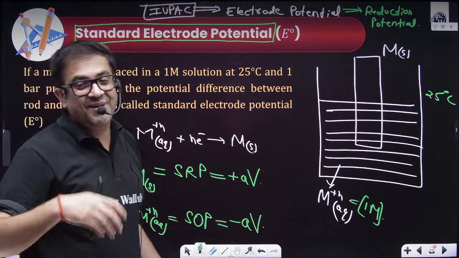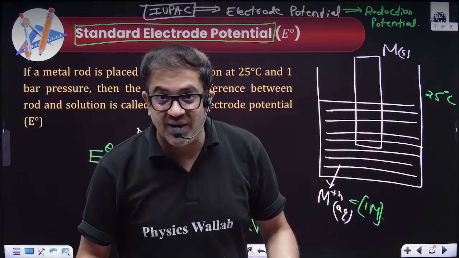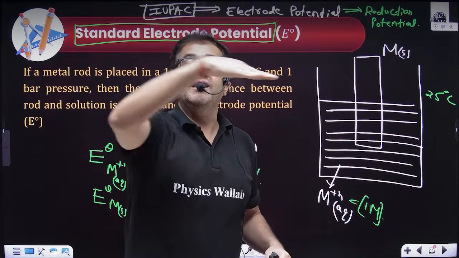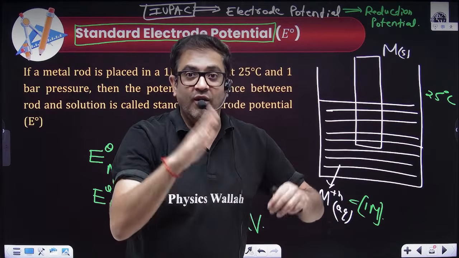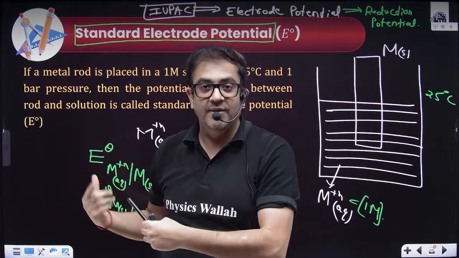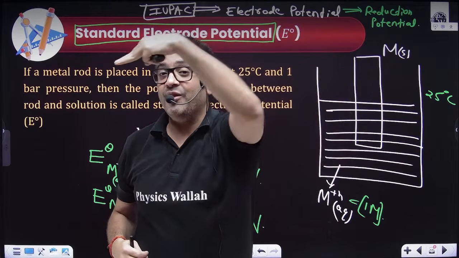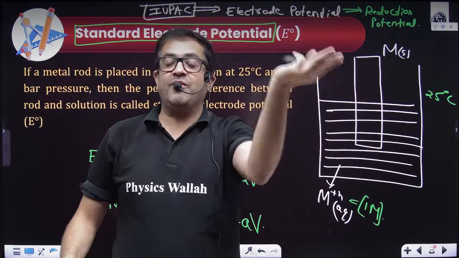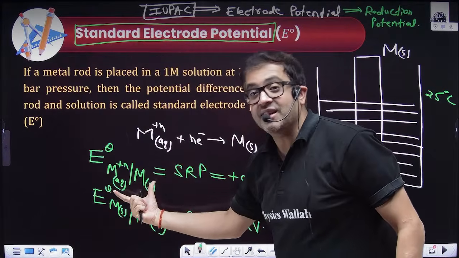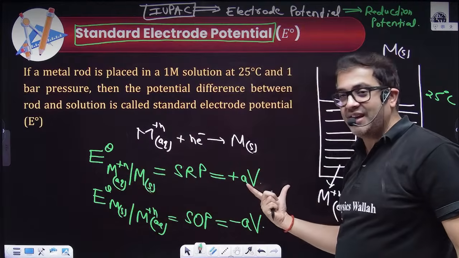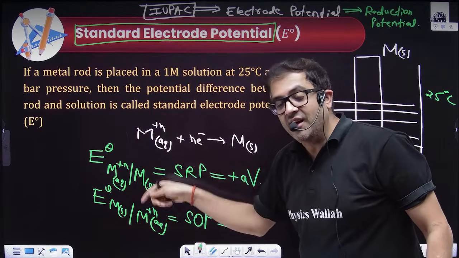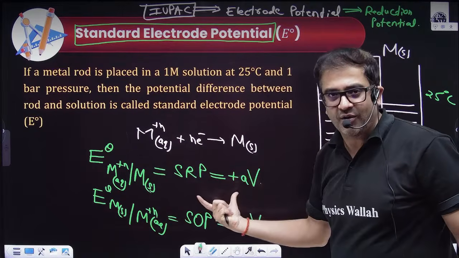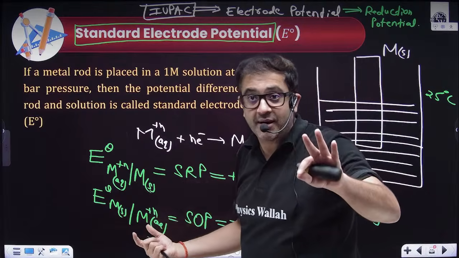Sir, why? Come on, beta, that is the KCL KVL that you can assume in your head. If current is going in this direction, I'm taking plus 5 volt of a battery because this is a potential. If we consider the electron flowing in the opposite direction, then that potential will drop down. So drop up, drop down. So if the reduction potential is plus a, then the oxidation potential will be minus of that reduction potential. I hope everybody is clear with that also.